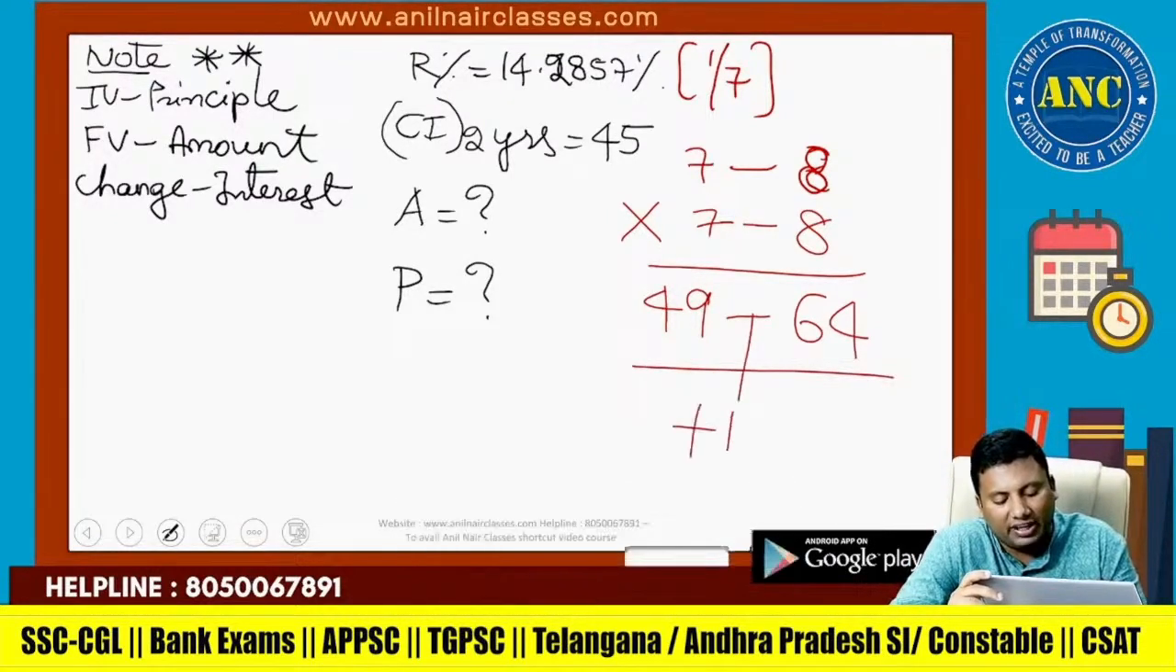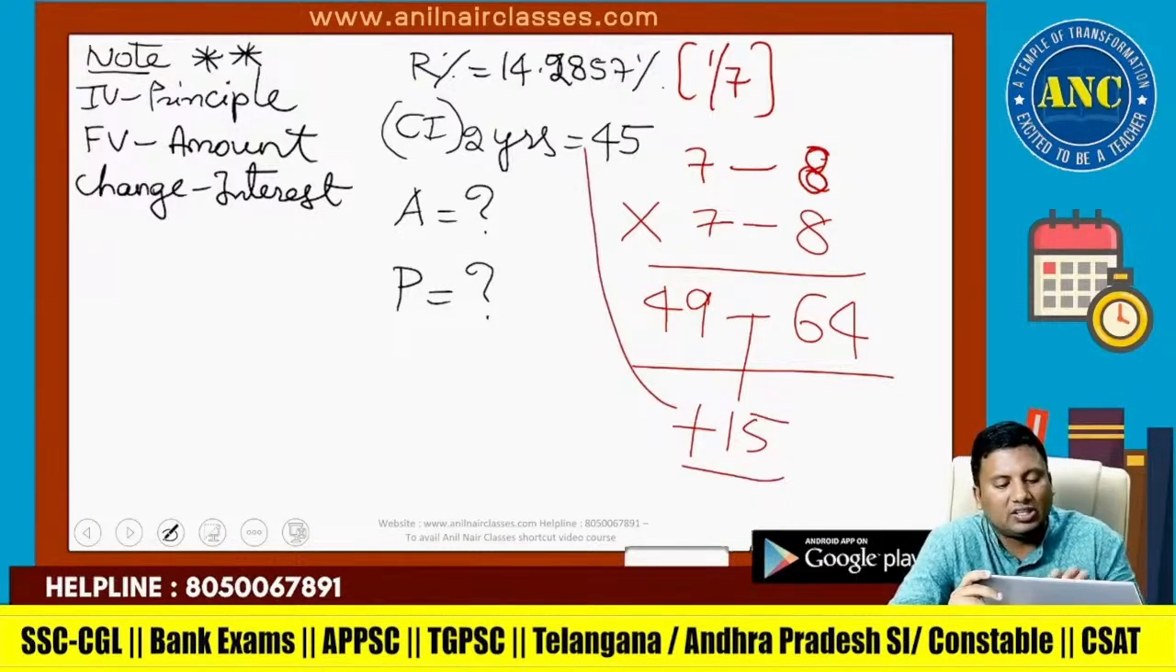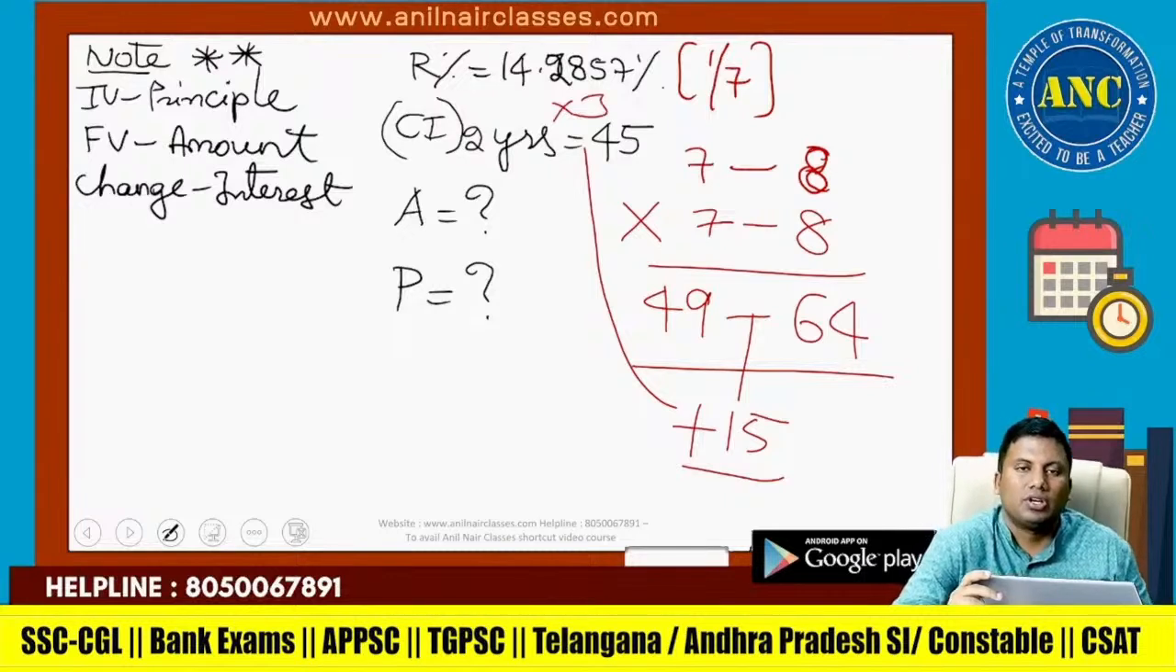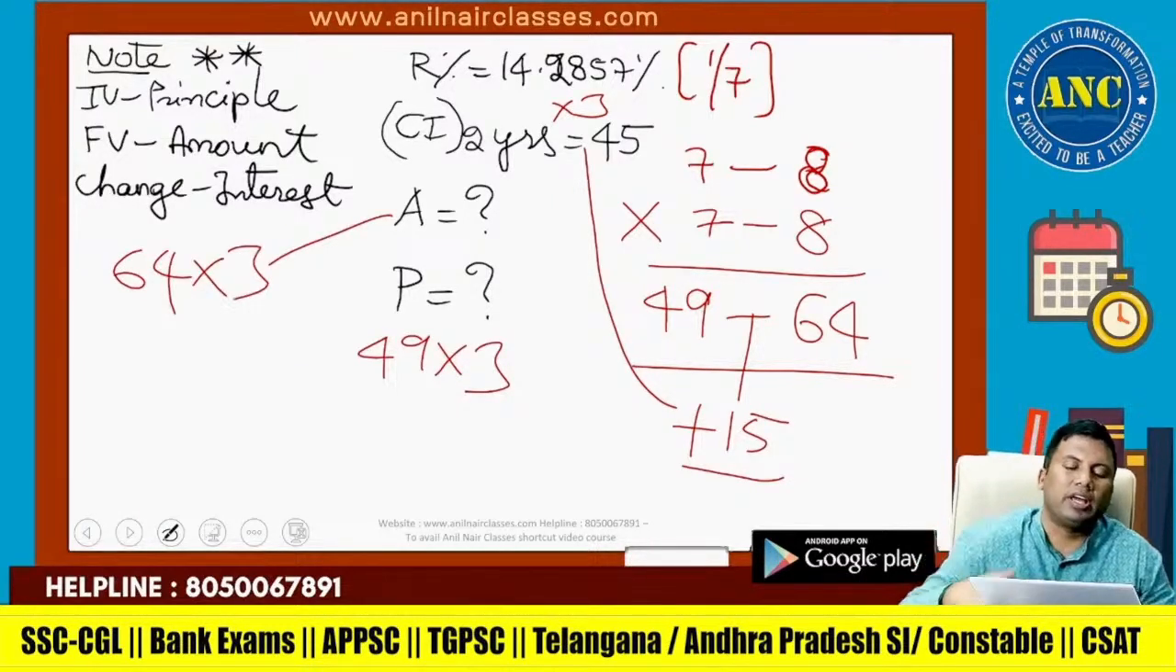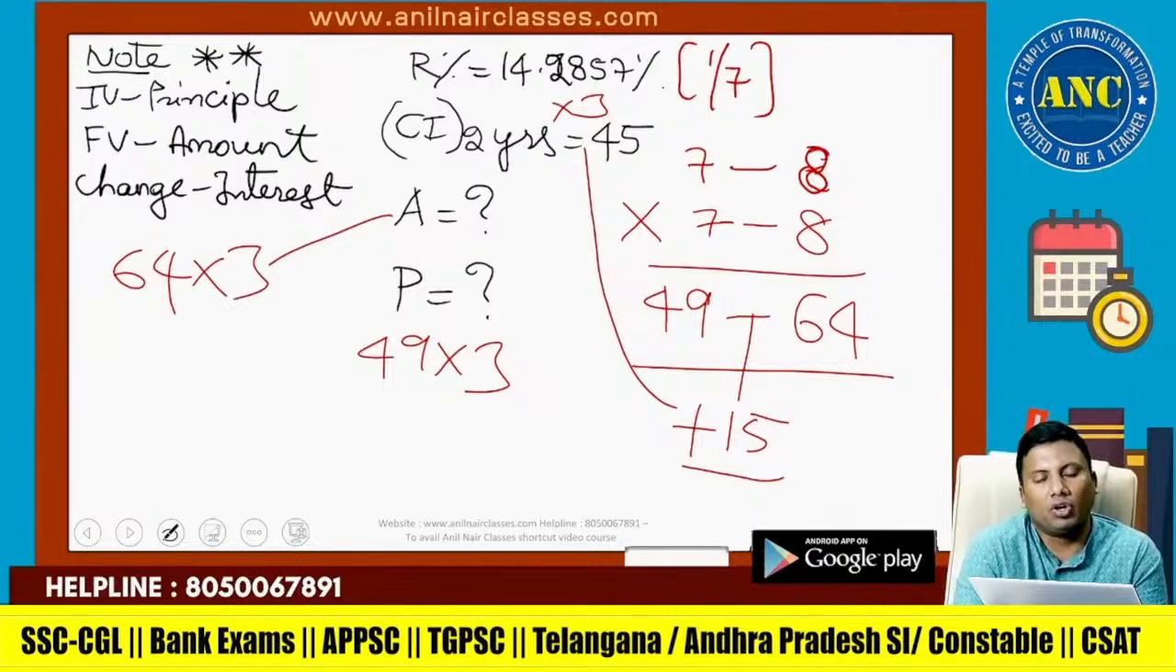Extra is 15. Extra is nothing but CI. 15 is becoming 45, so it is into 3 times. If it is 3 times, everything will be into 3. 49 into 3 is the principal, 64 into 3 is the amount. Just by looking at a question, if you know this successive change concept, you can solve it probably orally with little practice.